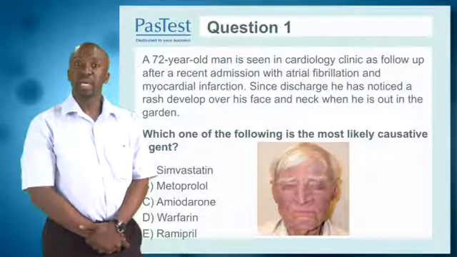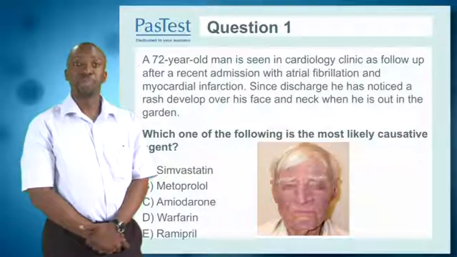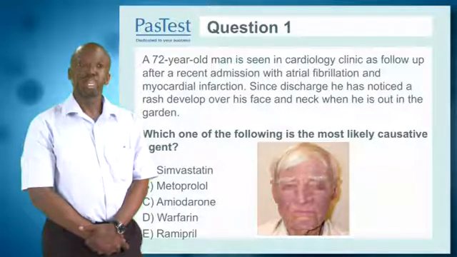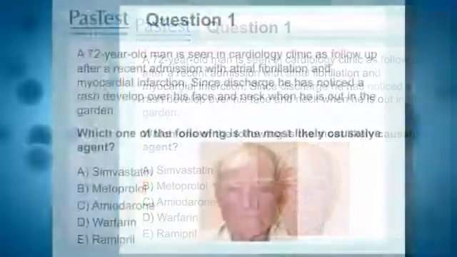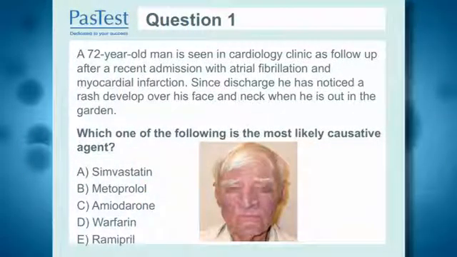A 72-year-old man is seen in cardiology clinic as a follow-up after a recent admission with atrial fibrillation and myocardial infarction. Since discharge, he has noticed a rash develop over his face and neck when he is out in the garden. Which one of the following is the most likely causative agent? Again, here you will see an extreme version of the rash that he is talking about. And there are 5 drugs to consider. Please consider wisely.